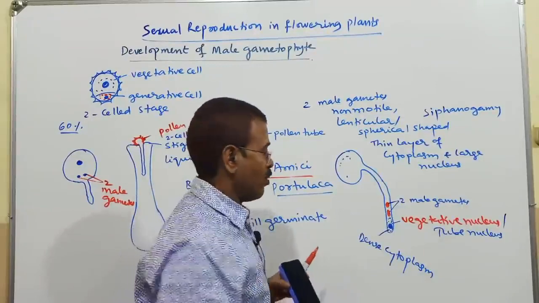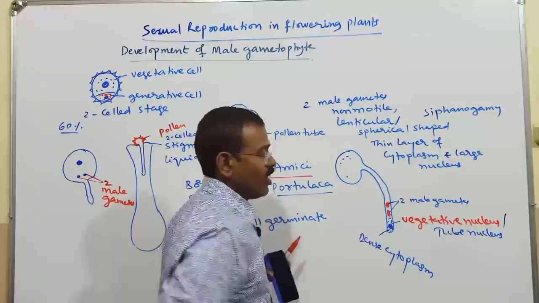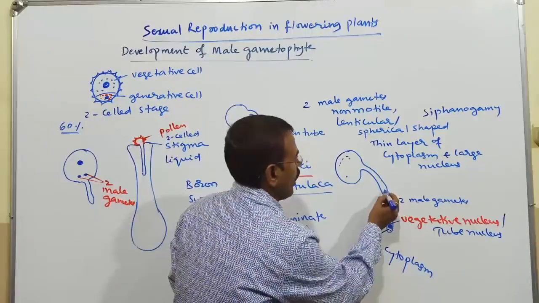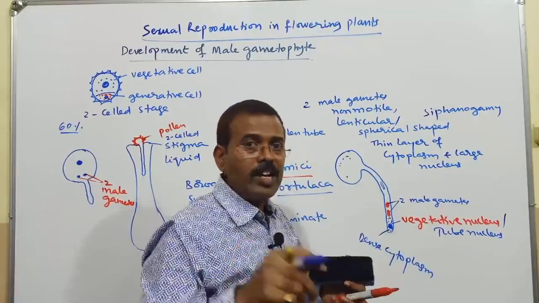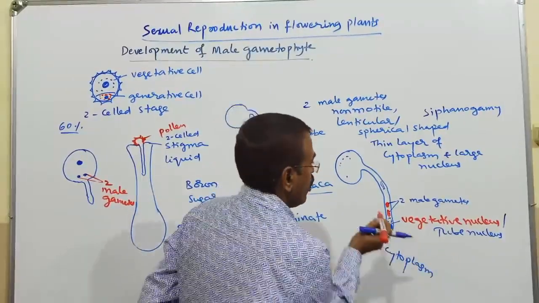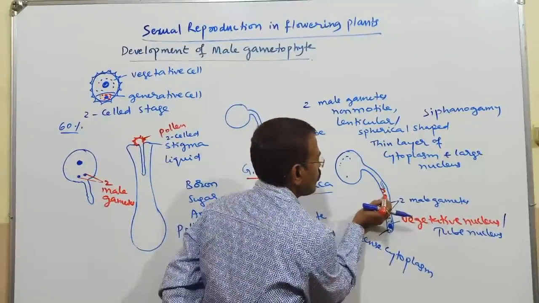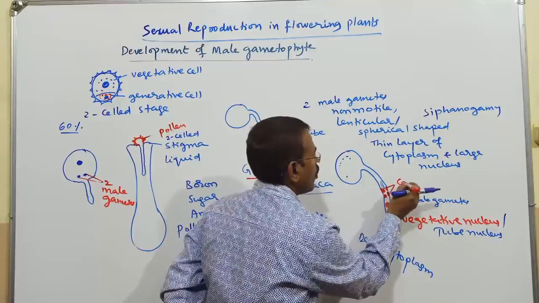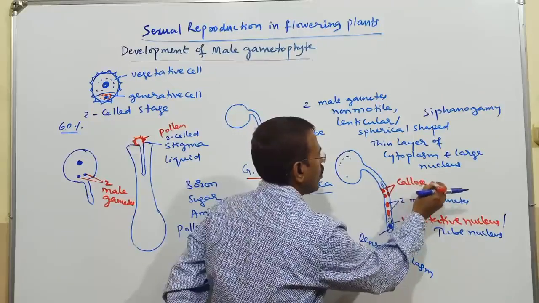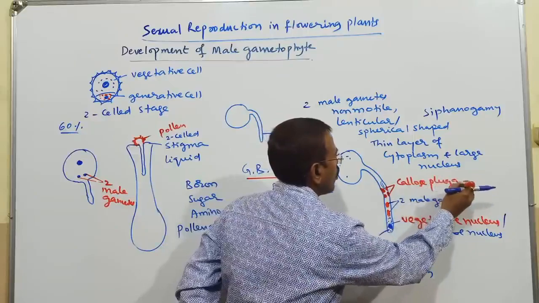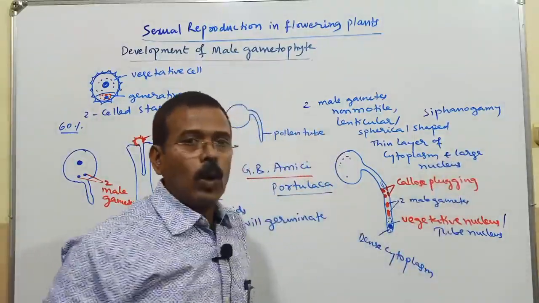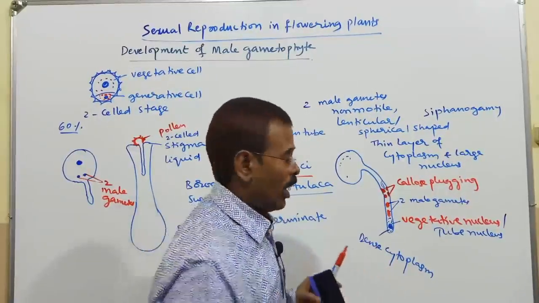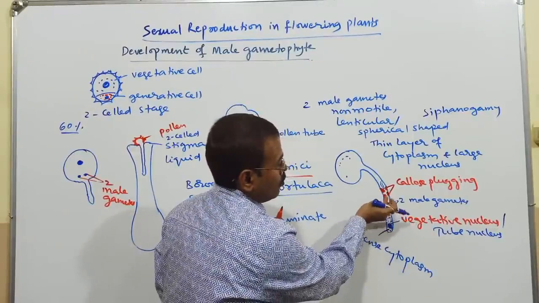So these male gametes are following the vegetative nucleus. The vegetative nucleus soon disintegrates. Here you may have the vacuole, and in the pollen tube there is a formation of callose plugging, so that these male gametes should not go back.